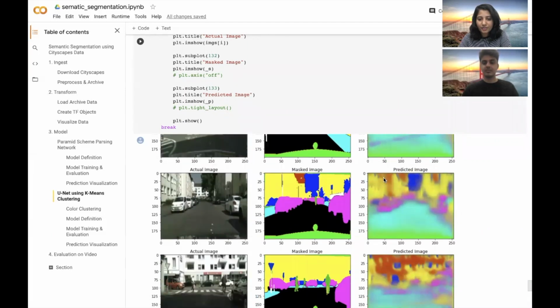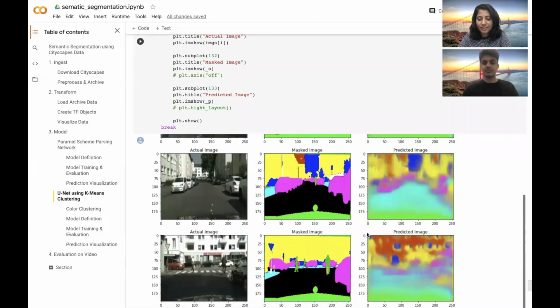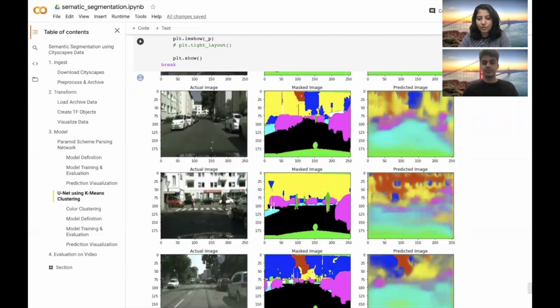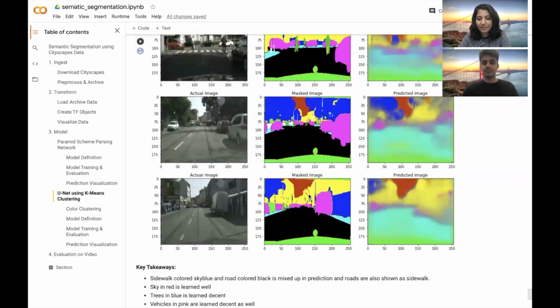So looking at all these plots, we came to the conclusion that some of the classes are trained very well, and some of the classes are not captured very well. For example, the class buildings, which is shown in yellow color, is more or less captured well by our model, and also the sky, which is in red, and the trees, which is in blue, are shown in that color in the prediction as well.